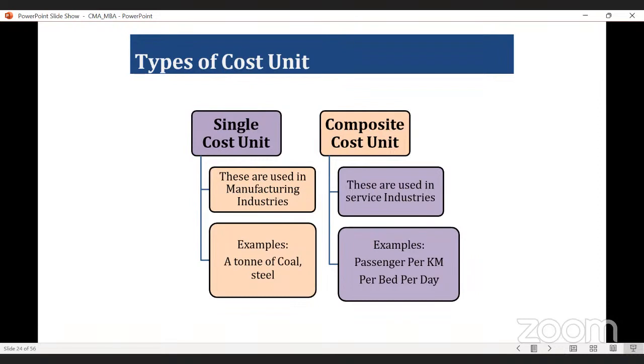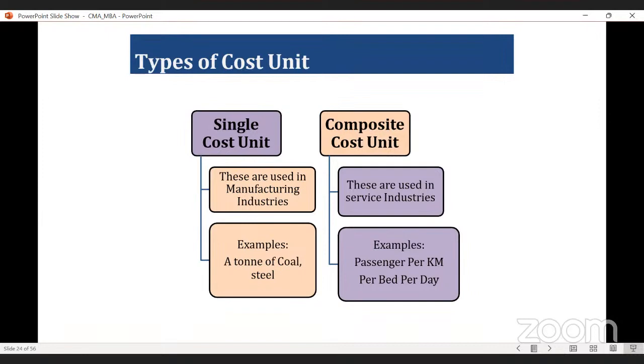Again, composite cost units are also there. So these are used in service industry. Please remember, single cost units are used in manufacturing industry, but composite cost units are used in service industries. That means non-manufacturing industries. Very good example is like your per passenger per kilometer.